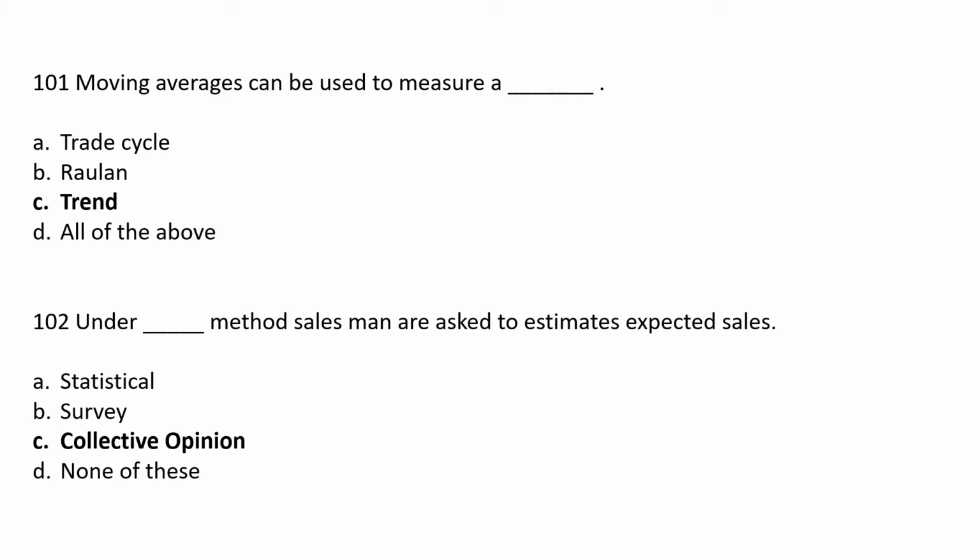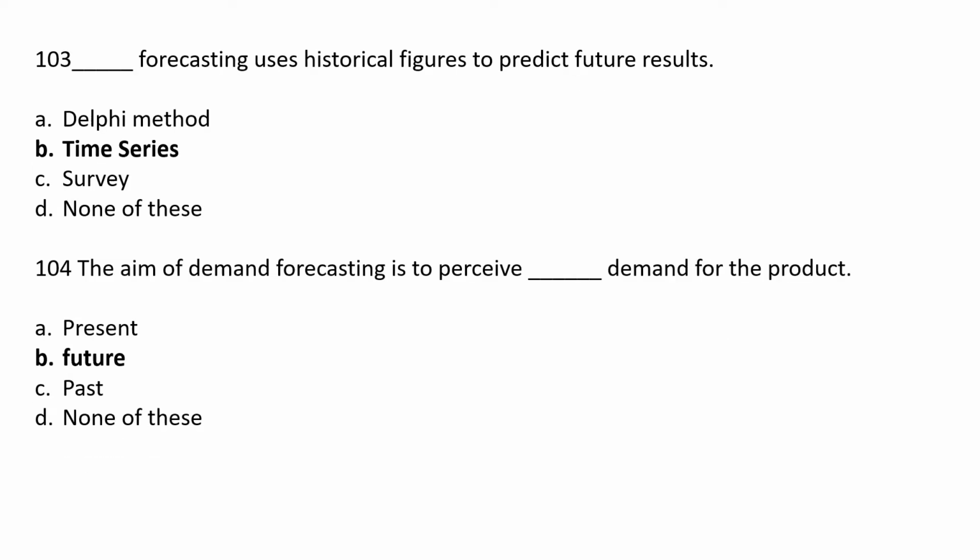Under dash method, salesmen are asked to estimate expected sale. Option A statistical, option B survey, option C collective opinion, option D none of this. The correct answer is option C collective opinions. Under collective opinion method, salesmen are asked to estimate expected sales.